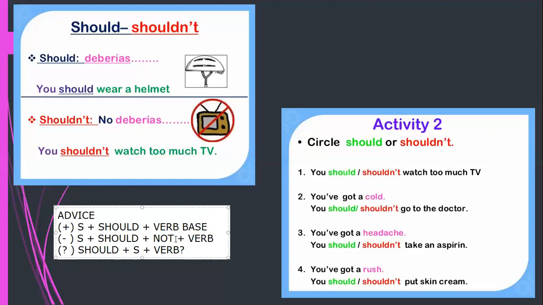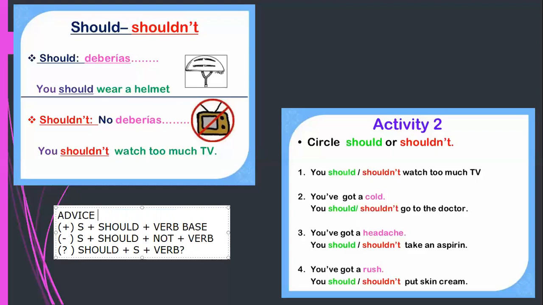Remember that the contraction of should not is shouldn't, and this is going to be the pronunciation when we pronounce should. The pronunciation is going to be like this: should. So we don't pronounce the l. This is the pronunciation, just so you have an idea of how to pronounce it correctly.